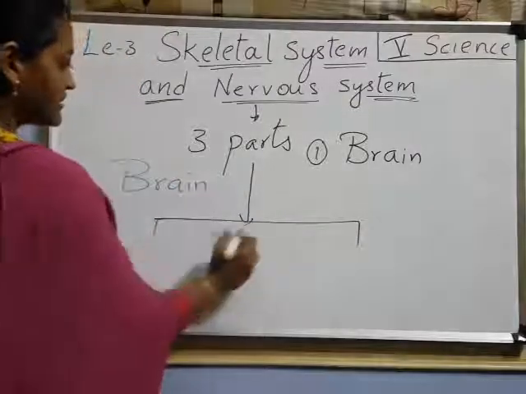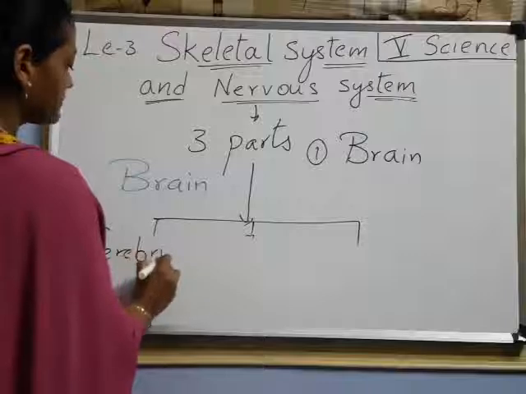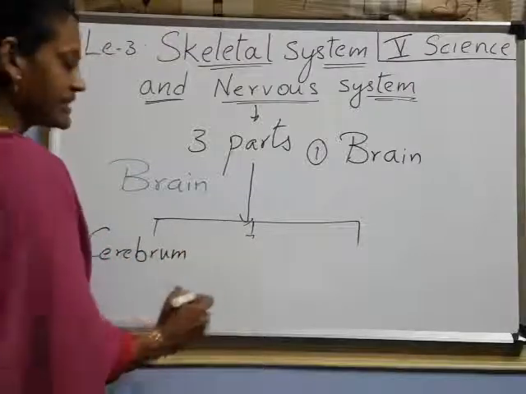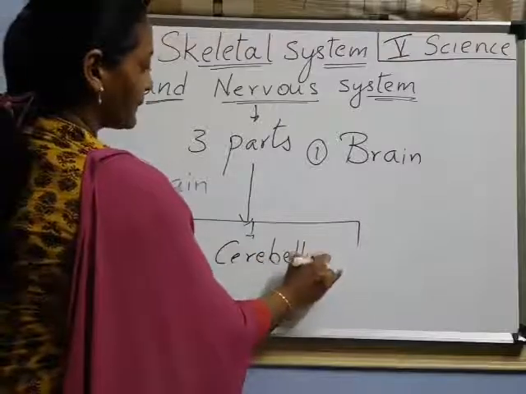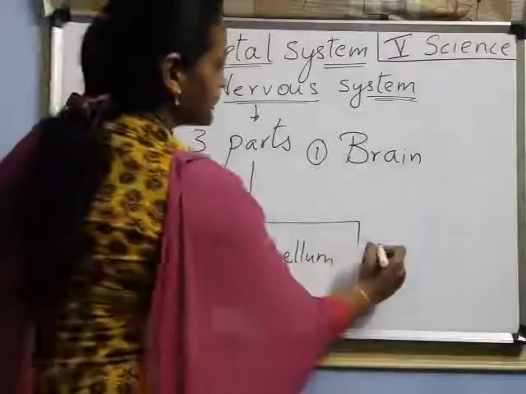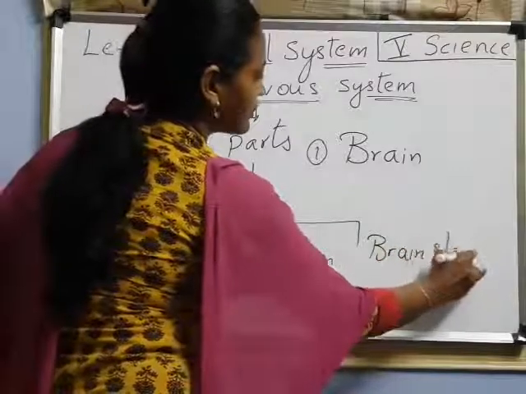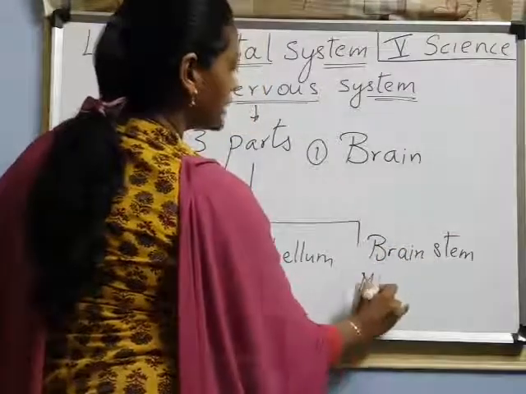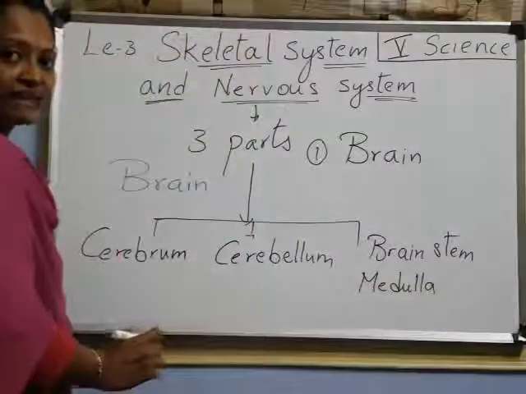The first one, we call it cerebrum. Remember, important words. Cerebrum. Second one, cerebellum. Third one, brainstem. Brainstem is also called by another word, medulla. These are the three main parts in the brain.